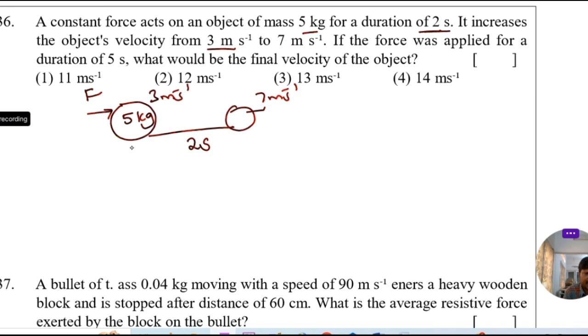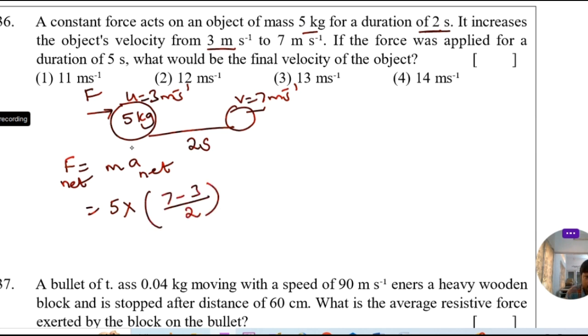So here, first calculate force. We know very well, according to Newton's second law of motion, F net is equal to mass into A net. In the place of mass, that is 5 kg into A net. A net means acceleration. Acceleration equal to rate of change of velocity. This is initial velocity, this is final velocity. So we can write 7 minus 3 by 2. So 5 into 4 by 2, that is equal to 10 Newton. So your force is 10 Newton.